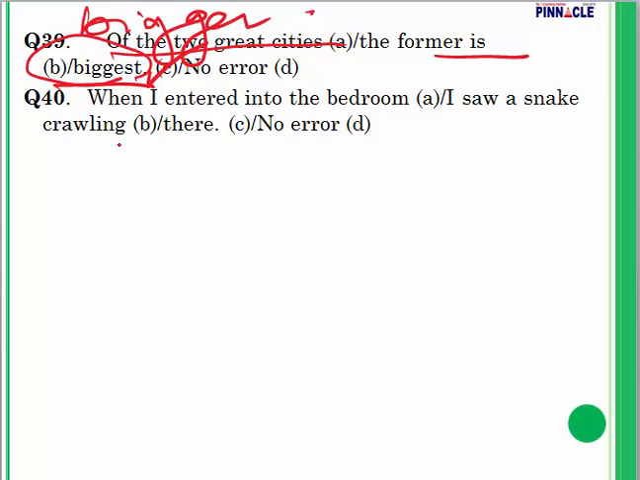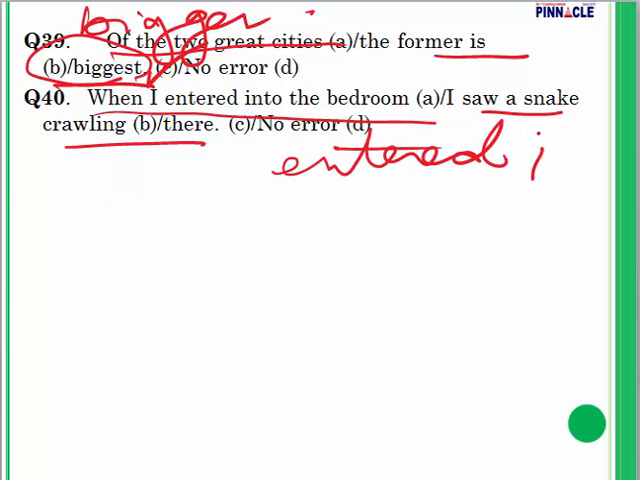When I entered into the bedroom, I saw a snake crawling there. Question number 40. Can you guess what is the answer? With entered, we do not use into. Superfluous error. Superfluous error means unnecessarily a word has been used. So when I entered the bedroom, that would be sufficient. Error is in part A.